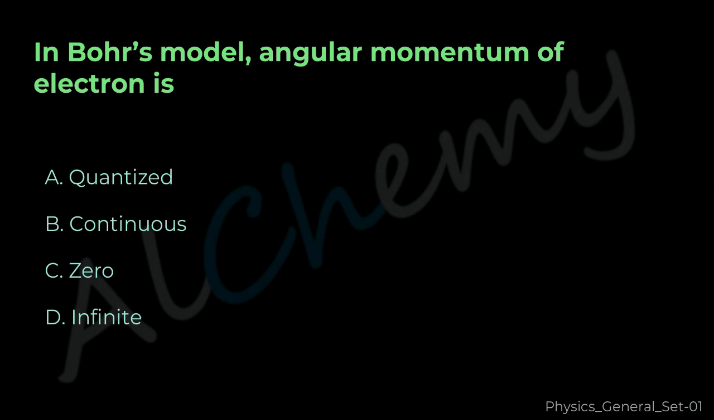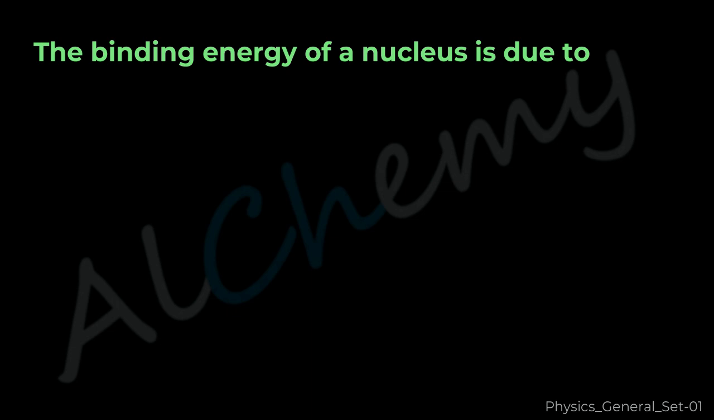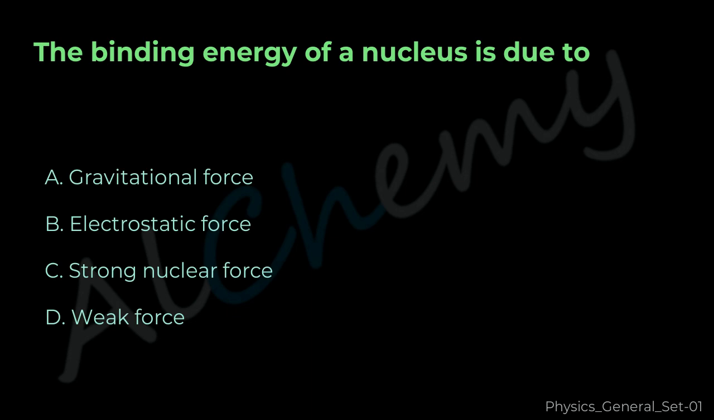Question 40. In Bohr's model, angular momentum of electron is A. Quantized, B. Continuous, C. Zero, D. Infinite. The correct answer is A. Quantized.